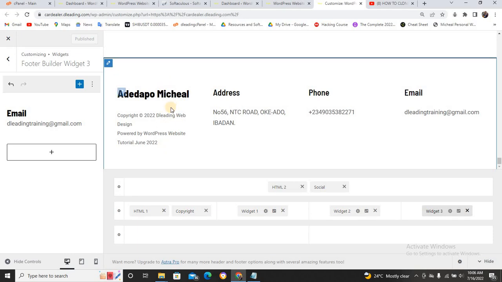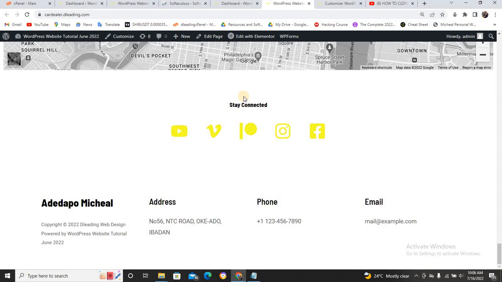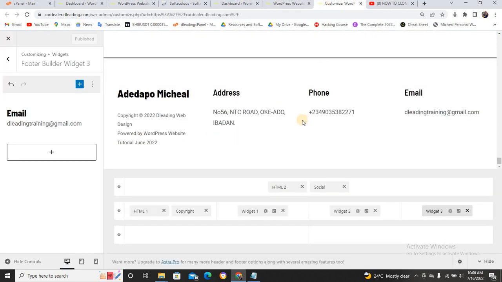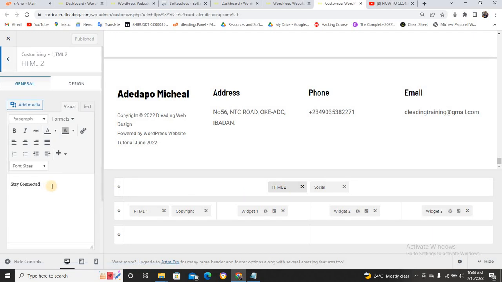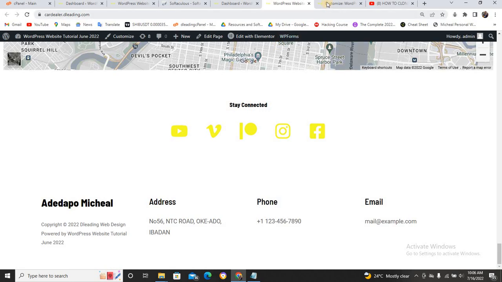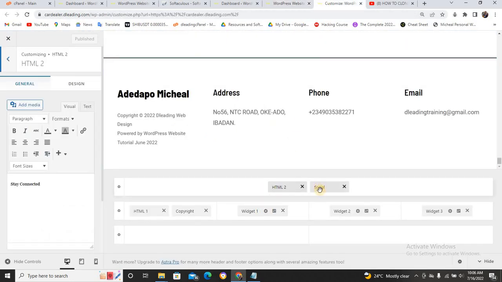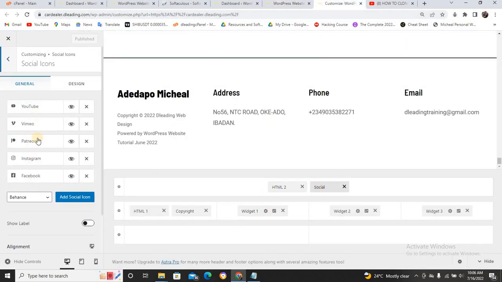Now they are together, they are in one section. This address, this one and this one, are one. Can you see it? This phone number, they are one. This email, they are one. It means these two things, this one and this one. Let me show you. This HTML is what I talked about, the stay connected. Can you see this stay connected? It is the HTML, while this social is what I talked about, the social media of a team.